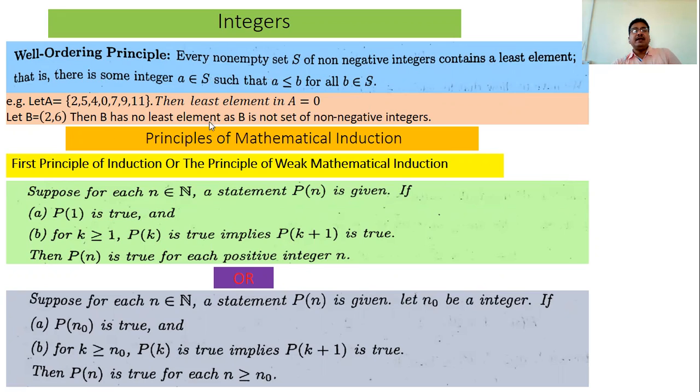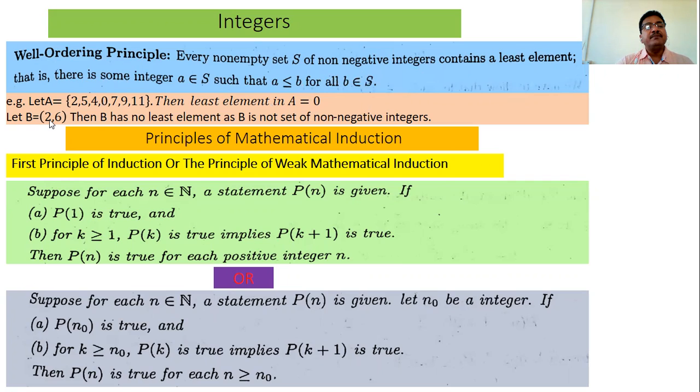The least element in A is 0, because 0 is strictly less than 2, strictly less than 5, strictly less than 4, equal to 0 itself, and strictly less than 7 and all these elements. So 0 satisfies the property that 0 is less than or equal to B for all B belonging to S. That is, we have the least element in that set because it is a non-empty subset of the set of natural numbers or whole numbers.